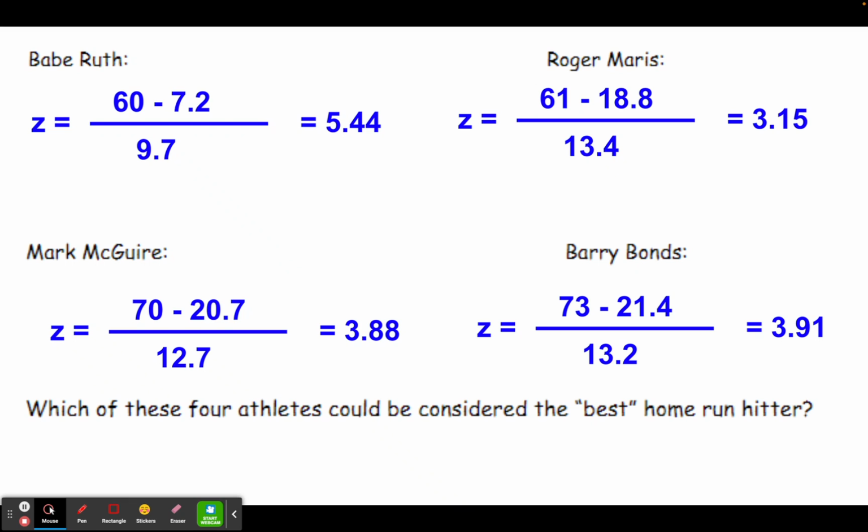So even though these are all record-setting performances and all clearly above the mean for that year, Babe Ruth still would be considered the best home run hitter because his performance is more standard deviations above the mean than anyone else's.